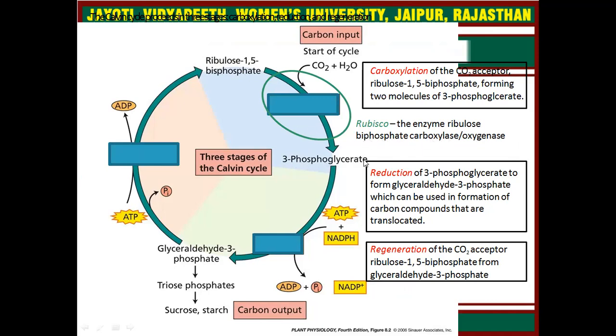It creates 3-phosphoglycerate, which is then converted into glyceraldehyde 3-phosphate, using ATP and NADPH, and the carbon output is sucrose and starch. This part of the reaction is responsible for the regeneration of the carbon dioxide acceptor, and glyceraldehyde 3-phosphate is converted into ribulose 1,5-bisphosphate, using ATP and converting it into ADP.